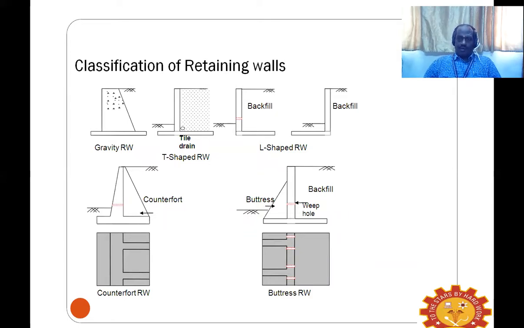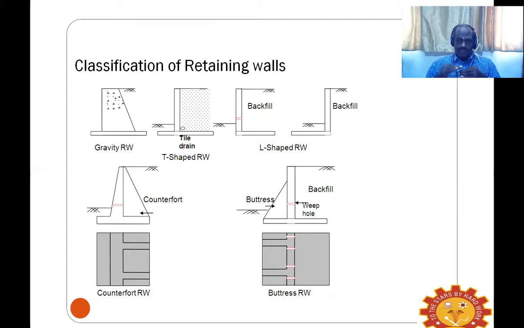Schematically or diagrammatically, you can see how the classified retaining walls will look. The gravity retaining wall, as we were mentioning, is a massive structure which will be suitable to a maximum height of 3 meters, not more than 3 meters, because when we construct a massive structure beyond 3 meters, the section size has to be increased so that it can sustain the soil mass which is supported by the wall.